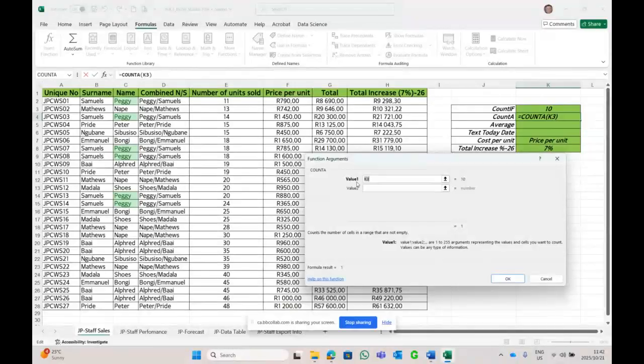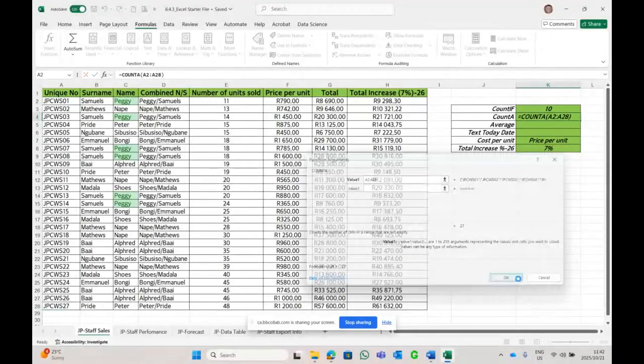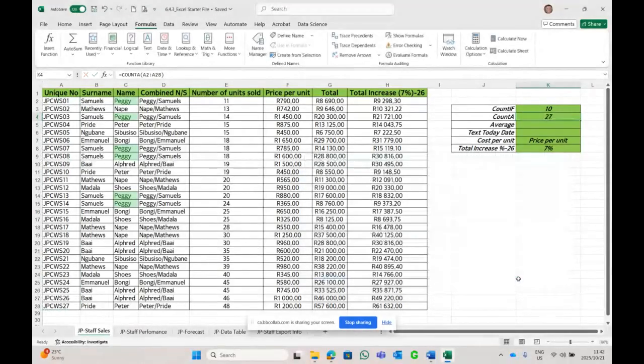We are going to value, backspace. Let's select the range and let's say, okay, 27. That's it. 2, 3 marks. That's your count A, people.